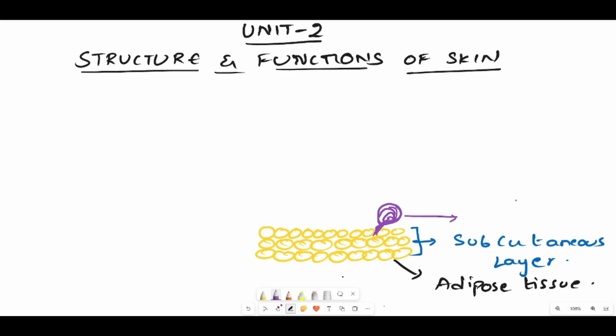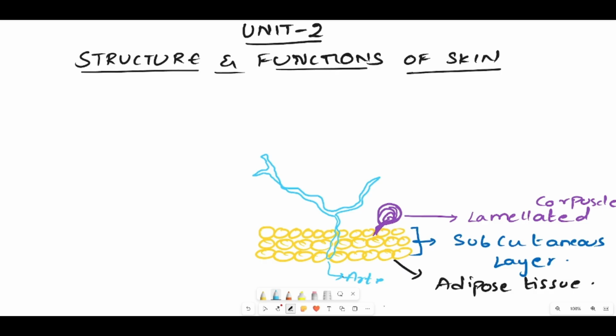Now, this part we will be calling the laminated corpuscle. So, what does this do? This is useful to detect deep pressure and vibration stimuli. This laminated corpuscle will be used for that. This blue colored part we will be calling the artery, and this green colored part we will call the vein. Both these artery and veins are called the blood vessels.